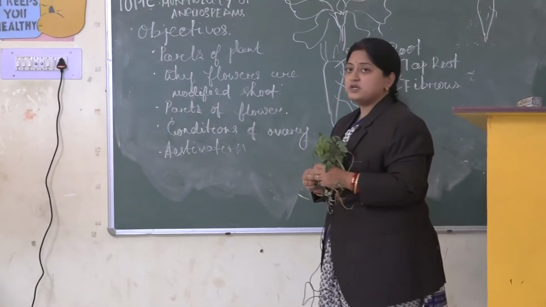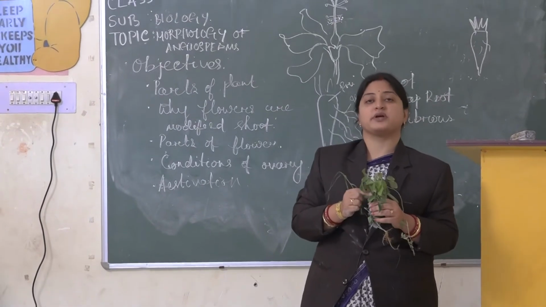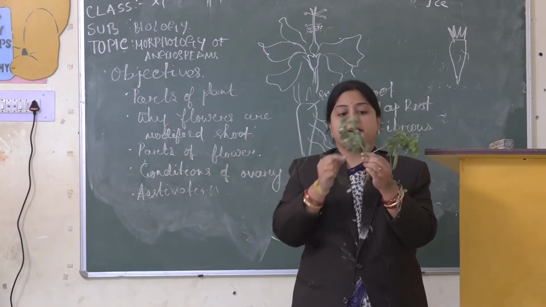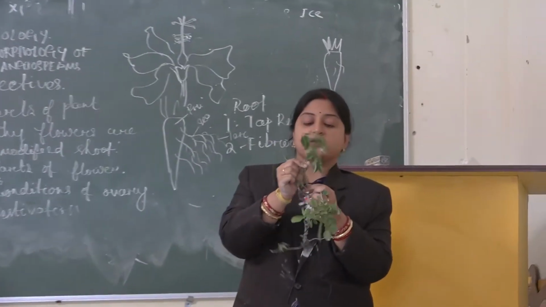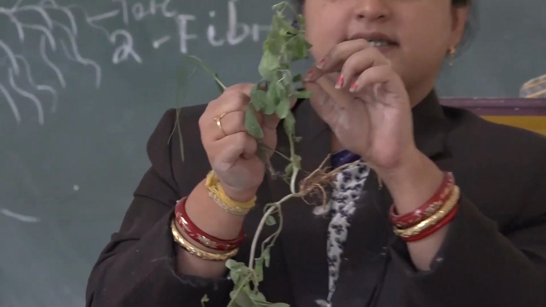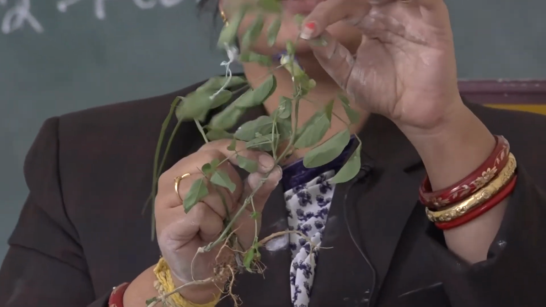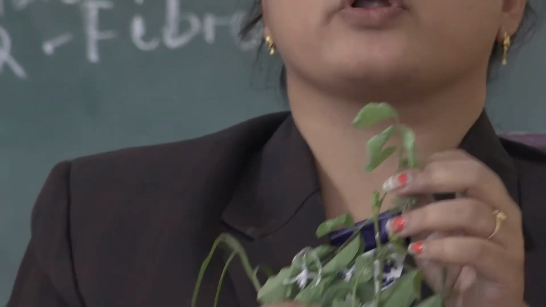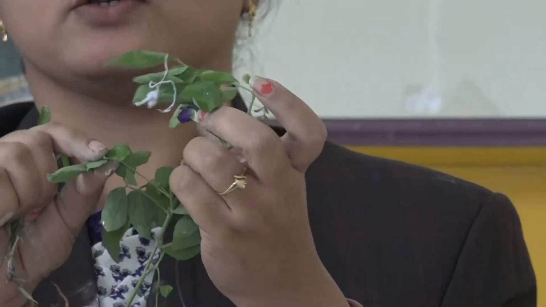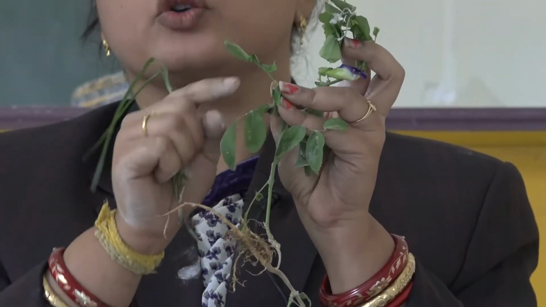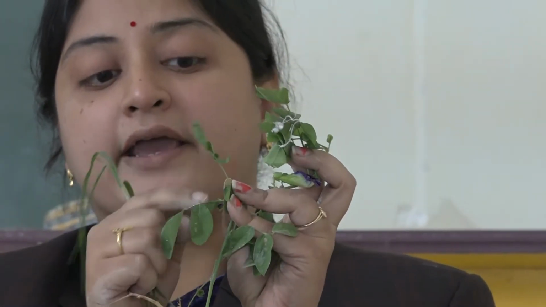Then we will come to the stem. Stem has two parts. One is the node, the other is known as internode. For example, this is a plant. This main axis is known as stem. From that axis nodes come out. The point from where other branches arise is known as node. From the node, other parts of the plant, leaves or small branches, arise, which make an angle to the main axis. This is known as internode.